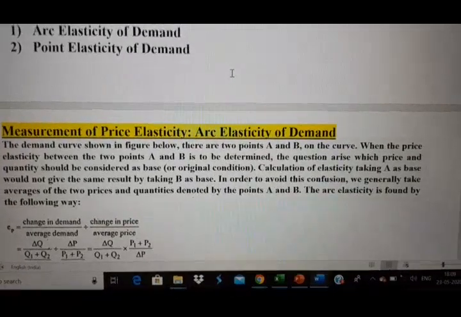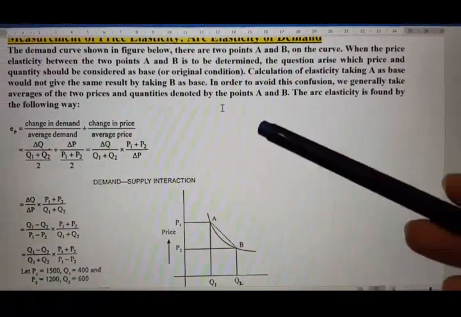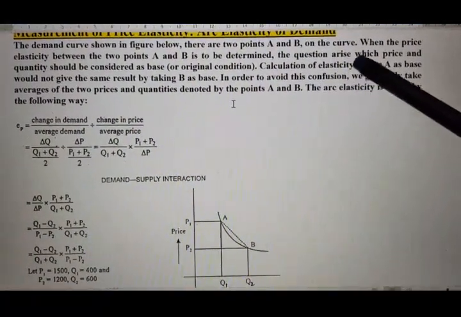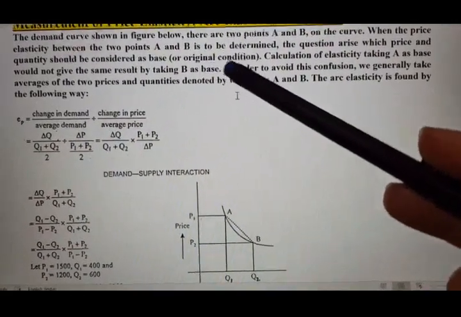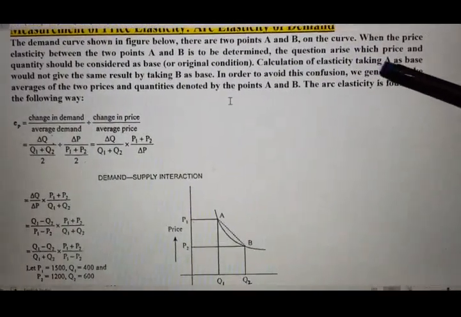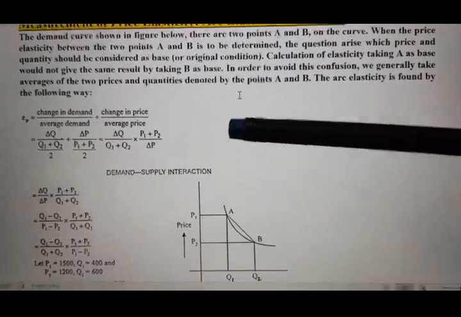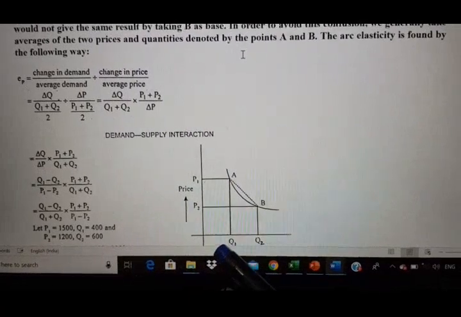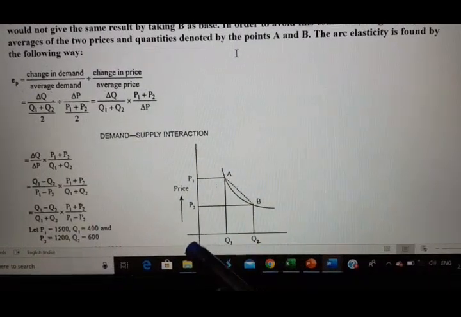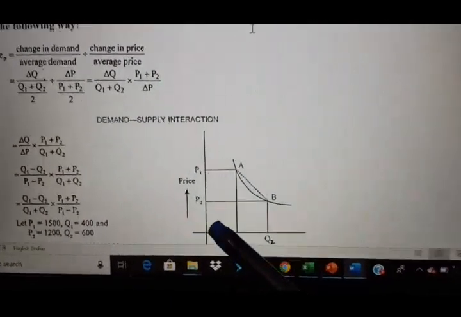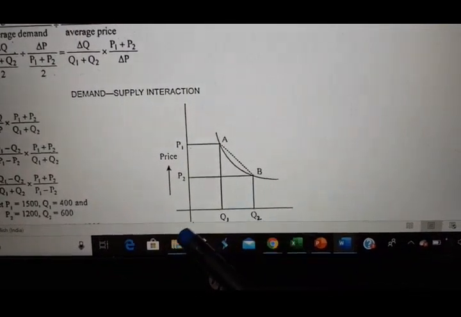The demand curve is shown in the figure below. There are 2 points A and B on the curve. When the price elasticity between points A and B is to be determined, the question arises which price and quantity should be considered as the base or original condition. You can see two combinations of price and quantity given. When the price is OP1, our demand is OQ1, and when the price is OP2, the quantity demanded is OQ2.